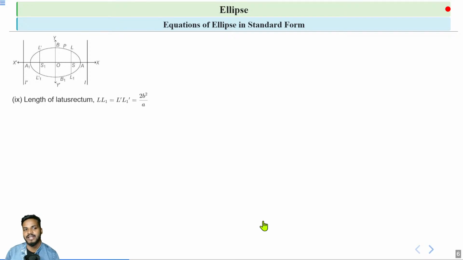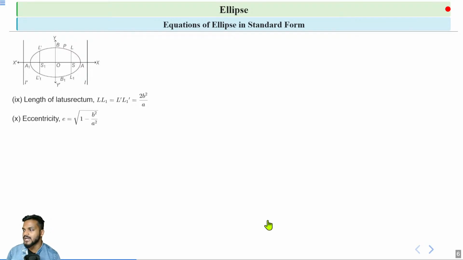Other points, length of latus rectum. So there is a latus rectum LL1, and the second latus rectum is L dash L dash 1. Latus rectum is the chord that passes through the focus and is perpendicular to the axis. So this is your latus rectum, and the length of latus rectum is given by 2b square by a, where a is the length of semi major axis and b is the length of semi minor axis. Clear? Important formula.